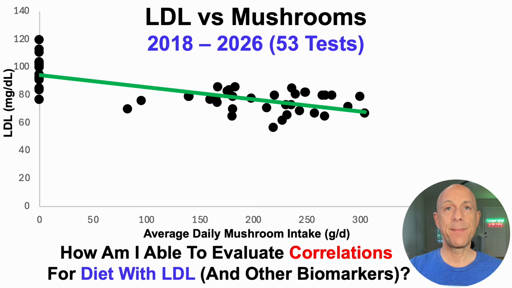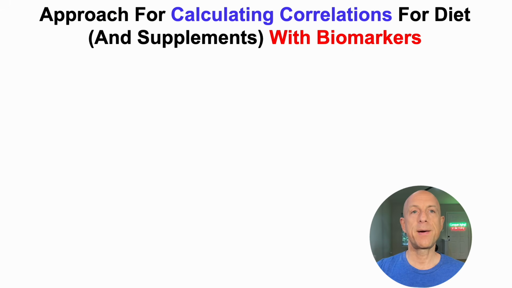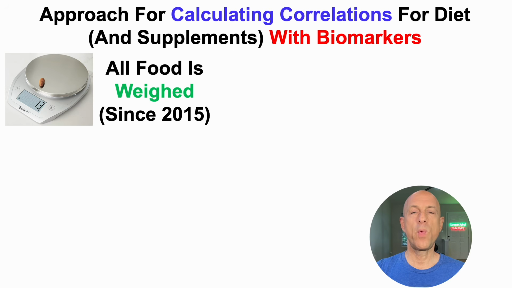But then again, as I mentioned, how am I able to evaluate correlations as shown here, mushrooms versus LDL, and other biomarkers? So for those who may be unfamiliar or new to the channel, let's do a quick sidestep and take a look at that approach, which involves calculating correlations for diet and supplements, but also other factors like body weight, which will be important for other videos, with biomarkers. Since 2015, I've weighed almost all of my food. This is more than 99% of all food with a food scale.